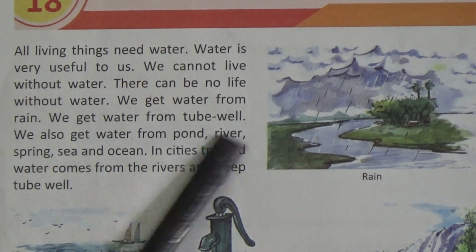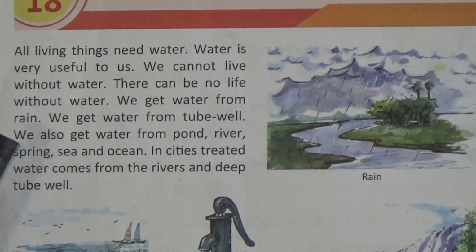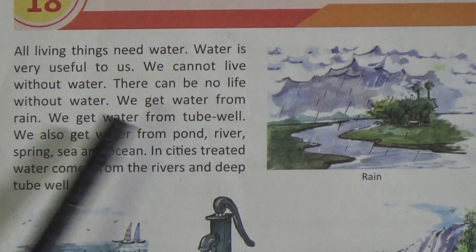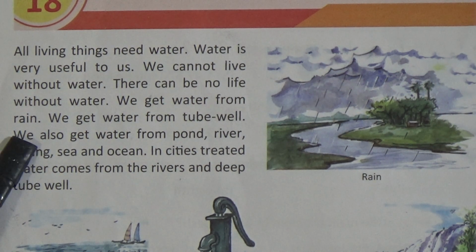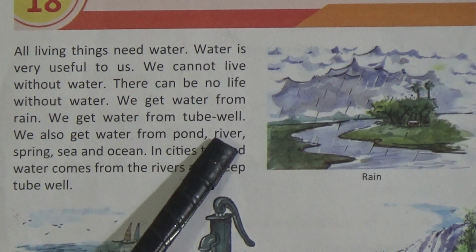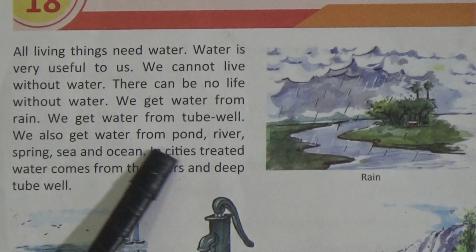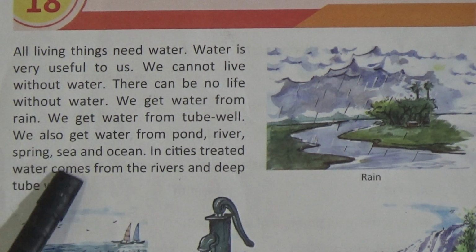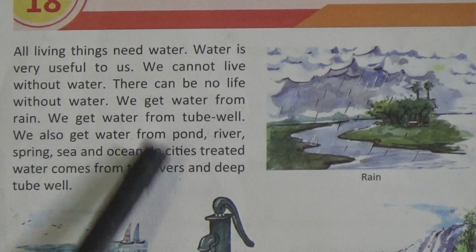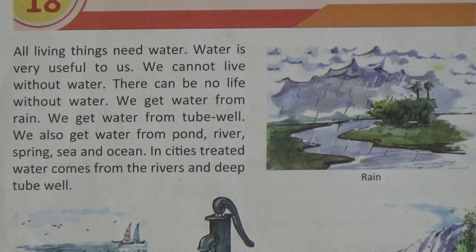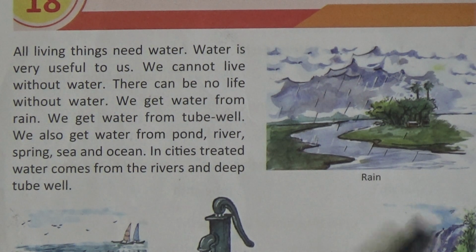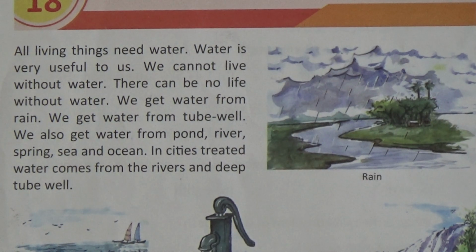So in the next lines you can see some sources of water. We get water from different sources, like we get water from rain, we get water from tube well, also we get water from pond, river, spring, sea and ocean. You can see the pictures here also. See the picture of rain, sea, tube well and spring. Spring means waterfall or fountains.